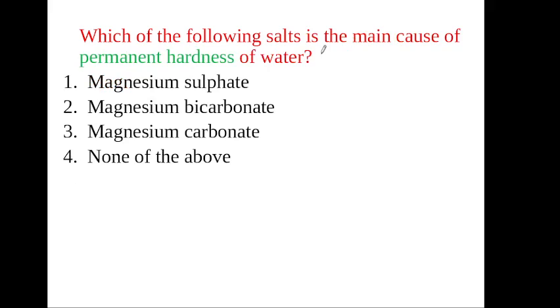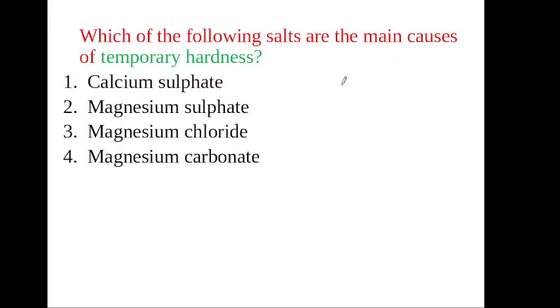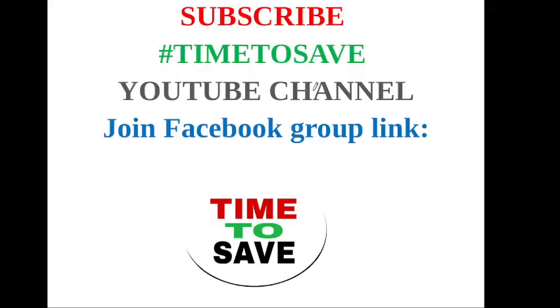Which of the following salts is the main cause of permanent hardness of water? Magnesium sulfate. And the temporary hardness of water? Temporary hardness of water, magnesium carbonate.